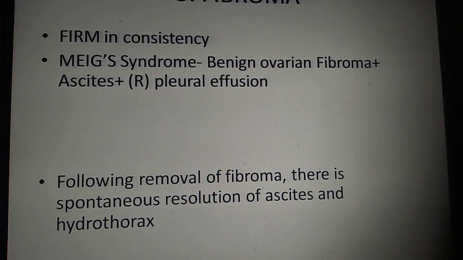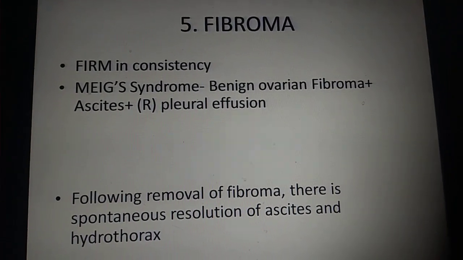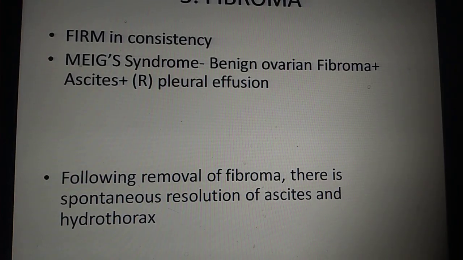Now we come to fibroma. Fibromas are firm in consistency. It is associated with Meigs syndrome. Meigs syndrome is a condition where you have a benign ovarian pathology with ascites.